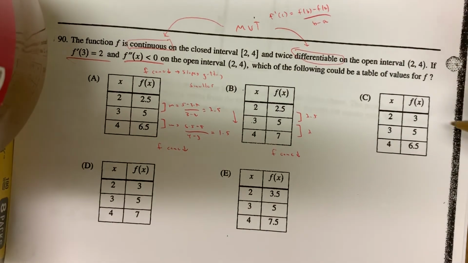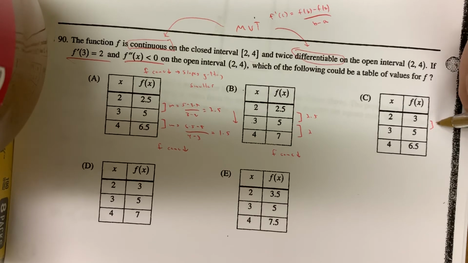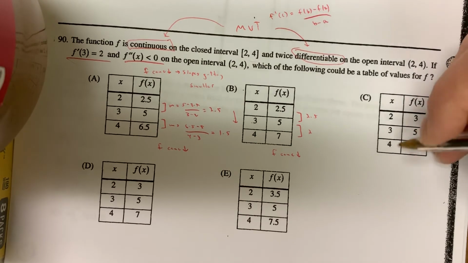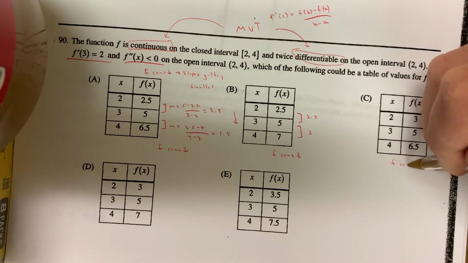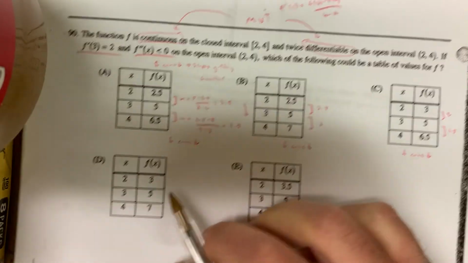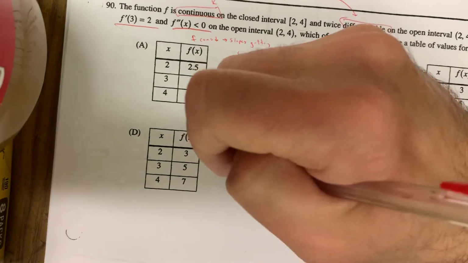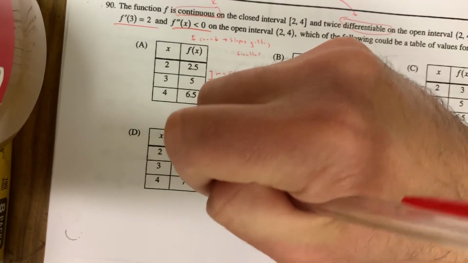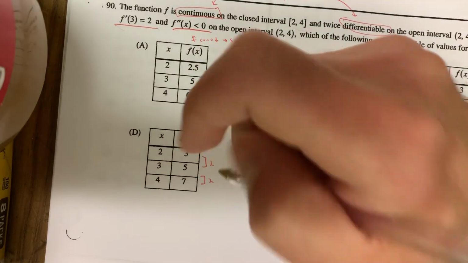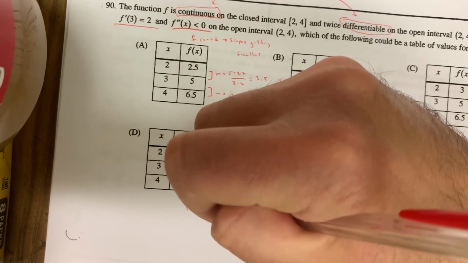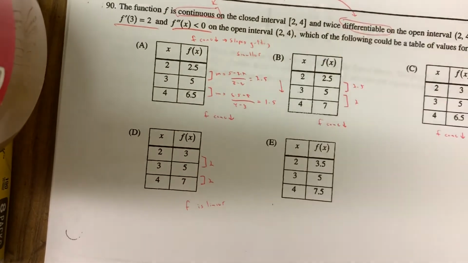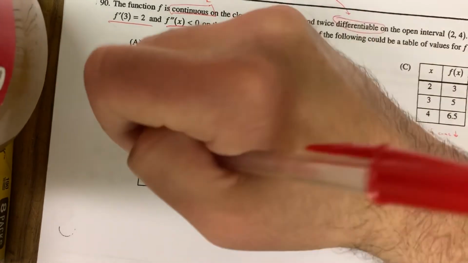C over here, you'll notice the slope is 2 from 2 to 3, and then from 3 to 4, the slope is 1.5. Once again, slope's getting smaller, so f is concave down. Hopefully here it'll change, and it does. In D, the slope is 2, and then again the slope is 2. That slope remains constant. That means f has no concavity. f is linear, constant slope, right? So he's no good.